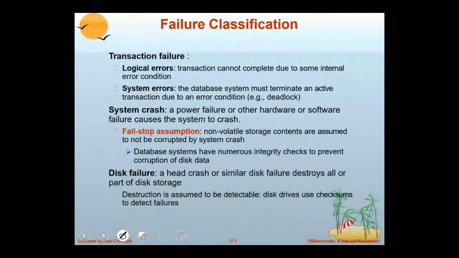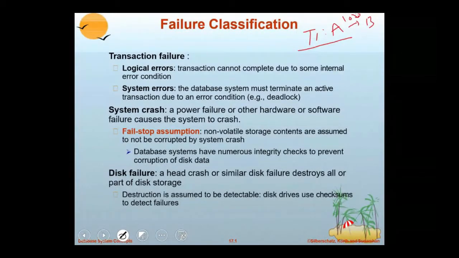Let us see an example. Here I'm writing one transaction which is transferring a balance of 100 from account A to B. How is 100 to be transferred from account A to B? Just imagine. First, the amount is to be debited from A. Assume account A has 1000 rupees and account B has 500 rupees.